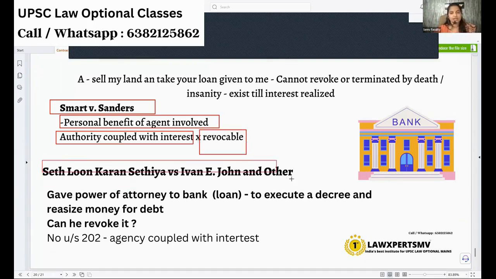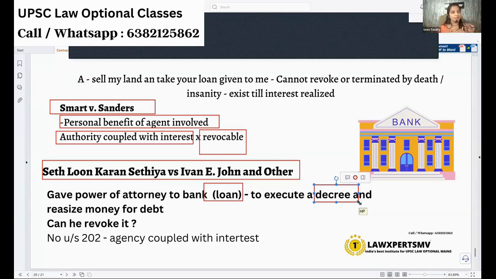Another case is where a bank is the agent of a person. He would have got a loan from the bank and cannot pay it. So he will give a decree that he has won from the court, and say, here bank, I will assign the decree to you. Now you realize the decree, take whatever loan is due to you, and return the rest to him. Now after his death, or if he wants to revoke later, he cannot revoke it. An agency coupled with interest cannot be revoked by the principal or by his death. That is the key concept given under section 202.